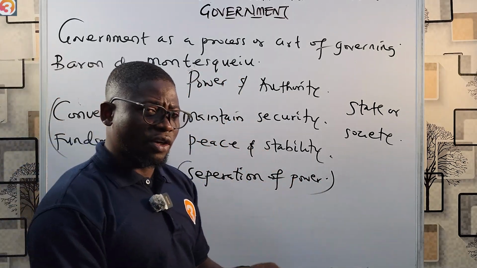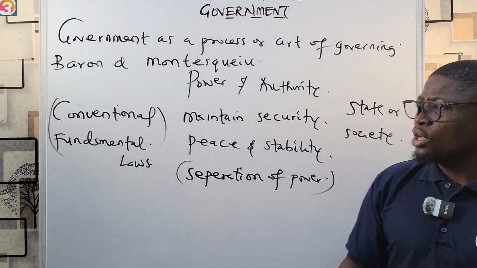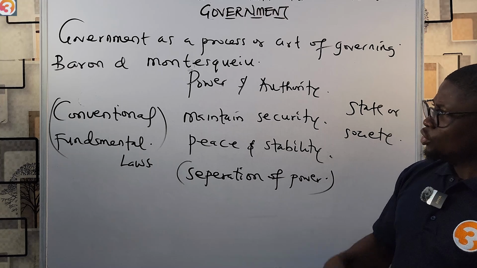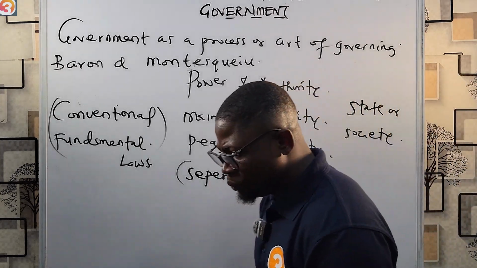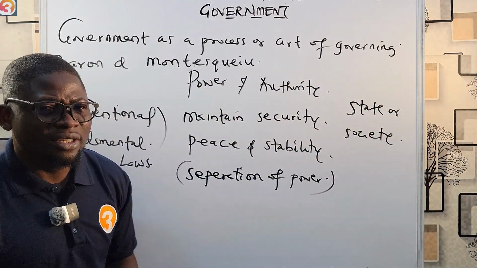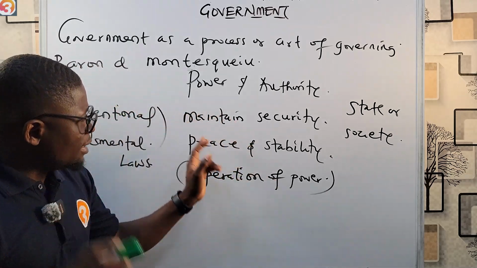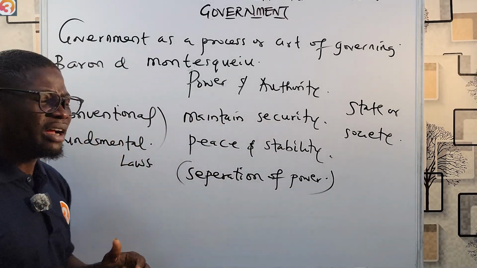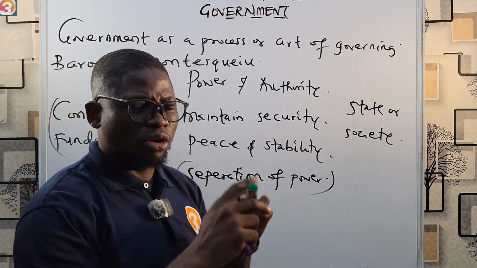So this is the definition of government as a process or act of governing. In this definition, government as a body is vested with power and authority to maintain security, peace and stability by making and enforcing conventional and fundamental laws in a state or society.